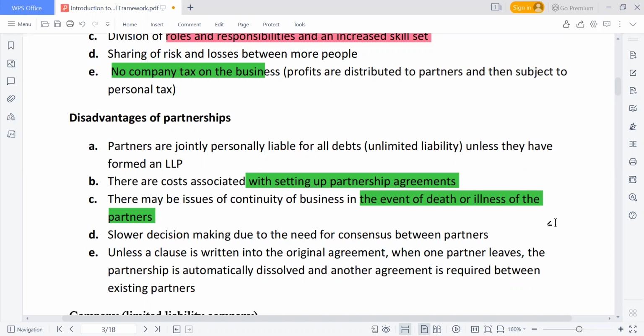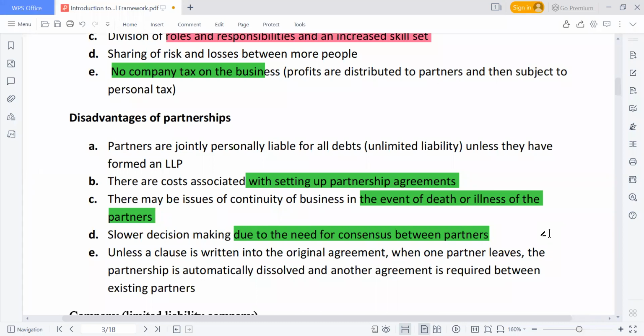There may be many reasons why a business will fail. One of the reasons, sometimes, may be the death of an owner. So if one of the partners died, then that may be the reason why the business is being dissolved. Another disadvantage is slower decision making.